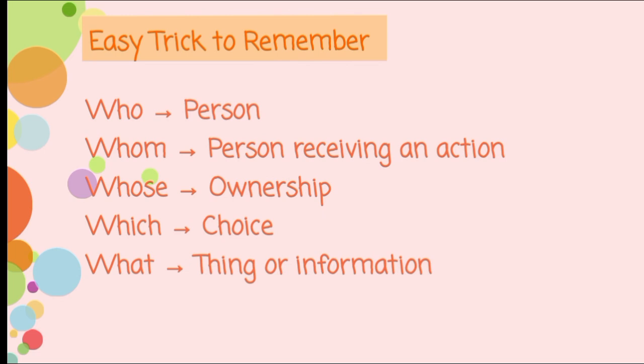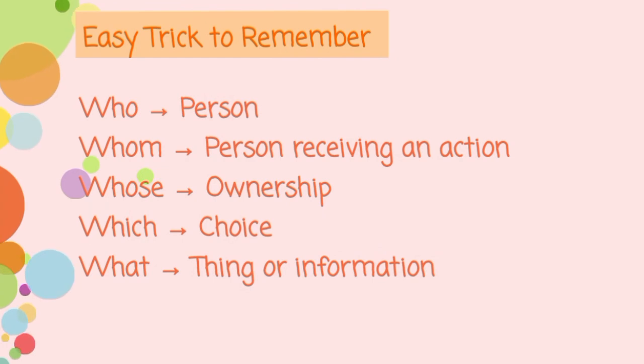Here is an easy trick to remember. Who is used when we are asking about a person. Whom is used when we are asking about a person receiving an action. Whose tells about the ownership of an object. Which is used about choices. And what is used when we are asking about something or about some information. So these are the 5 interrogative pronouns.